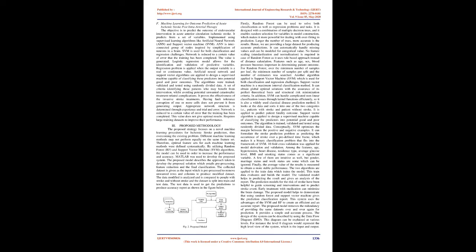Having fault tolerance, corruption of one or more cells does not prevent it from generating output. Appropriate network structure is determined through experience and trial and error. Network is reduced to a certain value of error so that the training has been completed. This value does not give optimal results. Requires large training datasets to improve their performance.